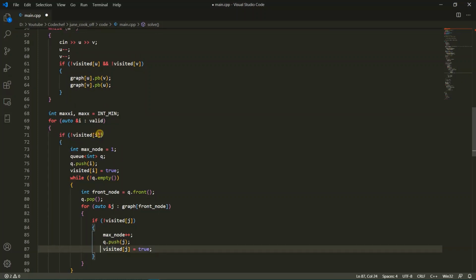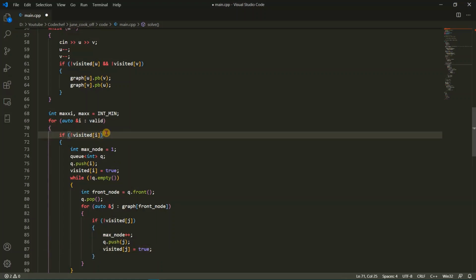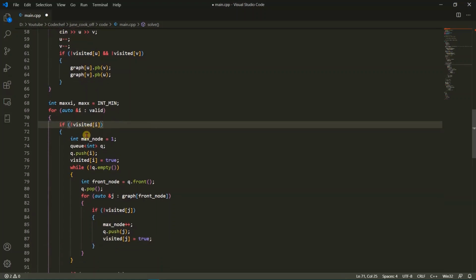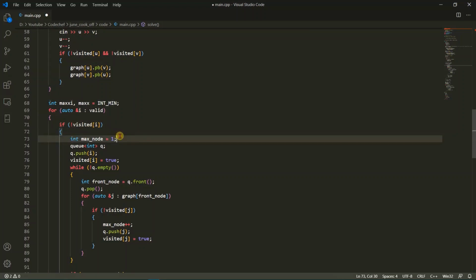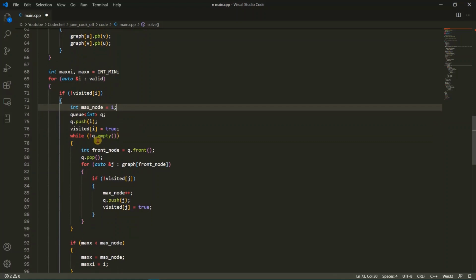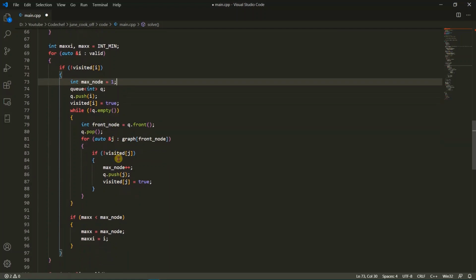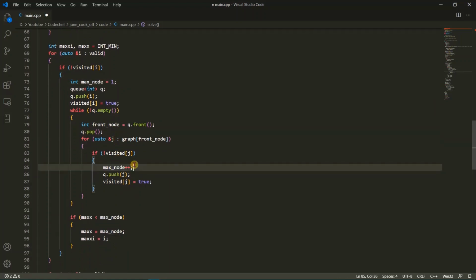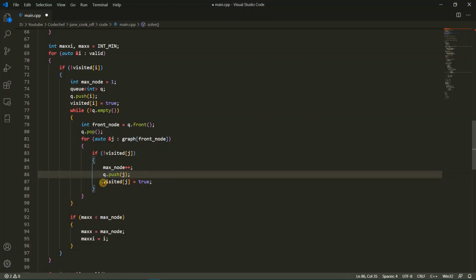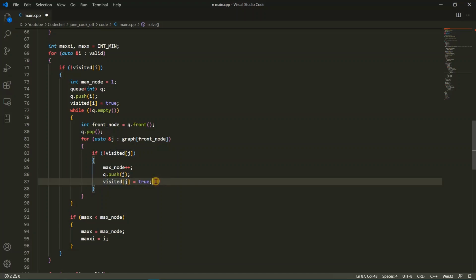If the province is not visited yet, means this if condition gets true, then we will perform BFS on that node. Here we will use a temporary variable named max node to count the number of nodes pushed during the BFS. Here you can see the max node gets incremented as we push another node into the queue, and also we mark visited of j as true in order to avoid the repetition of BFS.